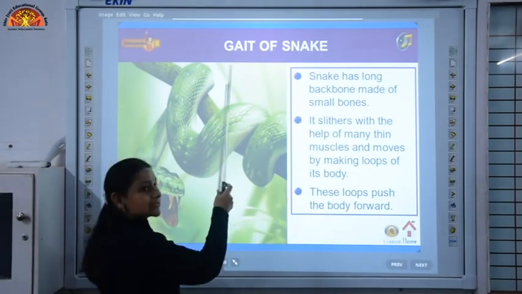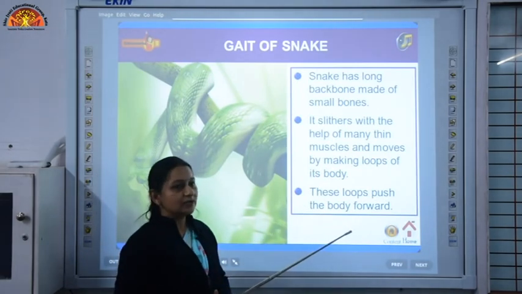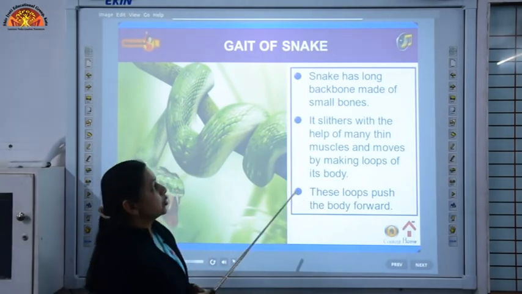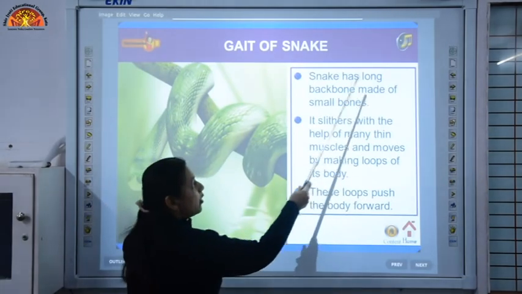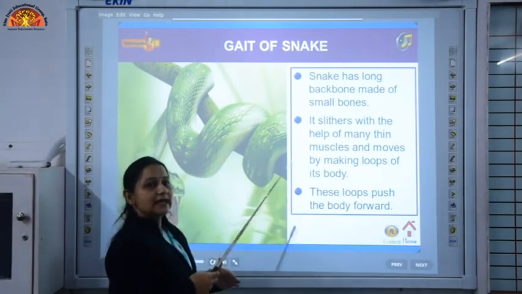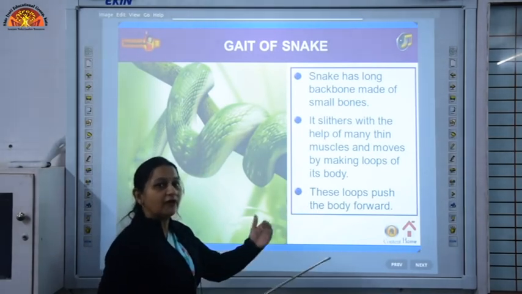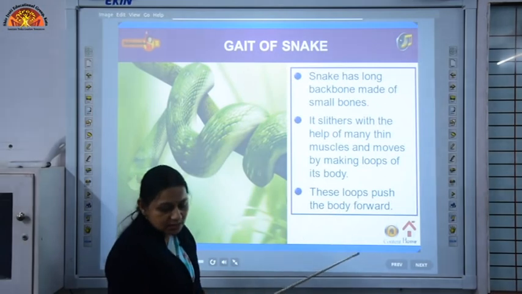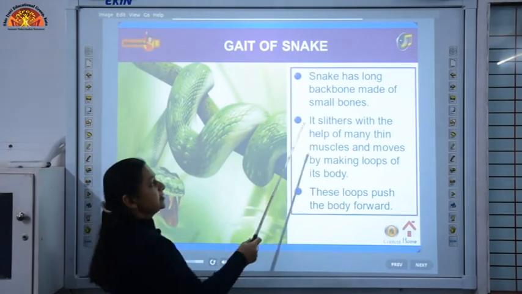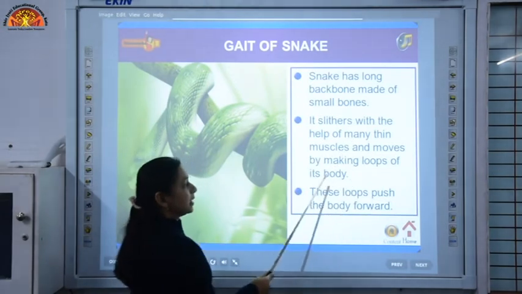Now how is the snake able to move? As we all know, it has scales. It does not have legs, no limbs are there. It has scales which help its body to move, and it has a long backbone which is made of small bones, and it also has muscles. They are far apart, but they are connected to the backbone, ribs and skin, and it slithers with the help of many thin muscles and moves by making loops.